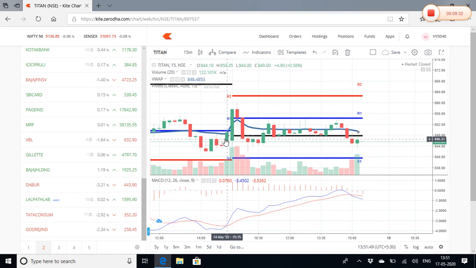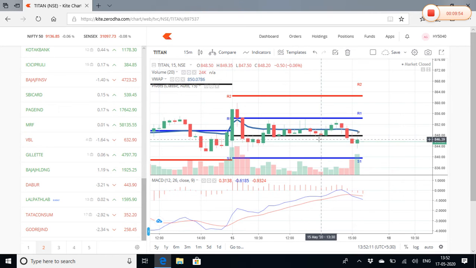This candle, this one, has closed above the VWAP, so this is an indication that it might go up. Also, you need to understand that you cannot take a trade based only on VWAP if you want to be very sure of yourself. If you want to take a risk, you can do that, but to be very sure, I look at the pivot point.